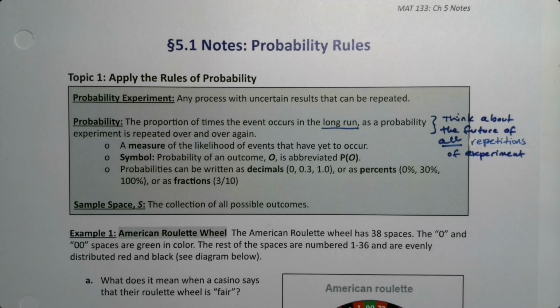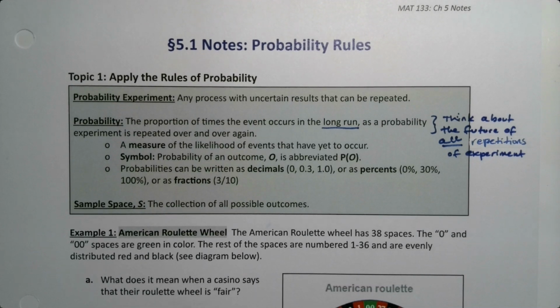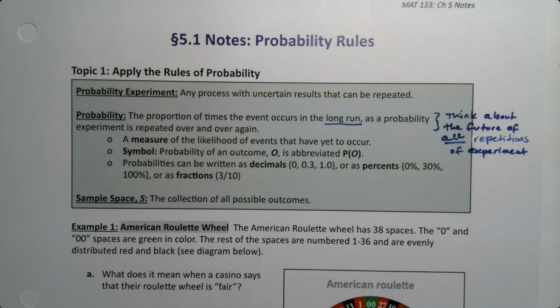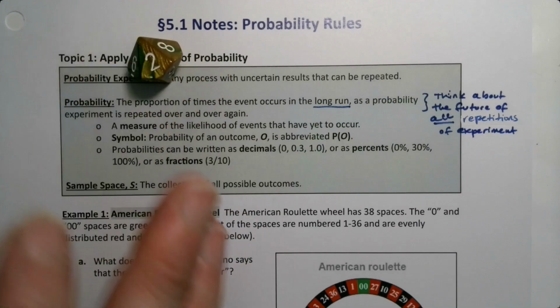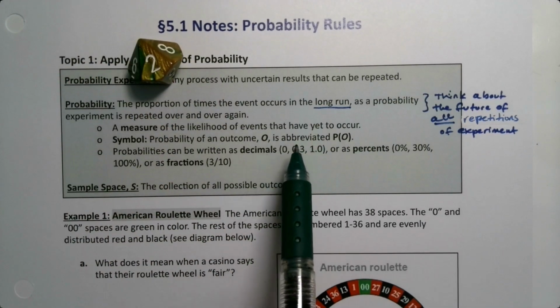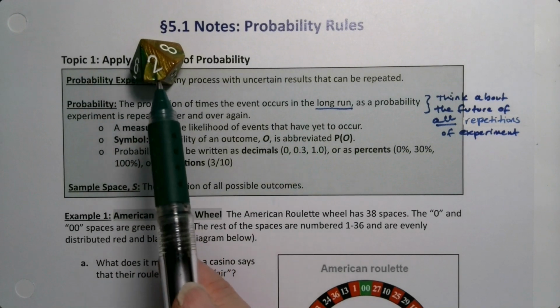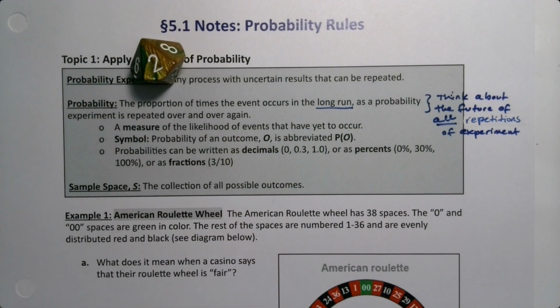Now, probability is the proportion of times that a particular event occurs in the long run as a probability experiment is repeated over and over. So you want to think about not just one toss of the die, but all future repetitions of that experiment. So in the long run, the proportion of twos that will occur as this die is picked up and tossed repeatedly, that's what a probability is. It's a measurement of the likelihood of that event, right? It's a measurement of how likely 2 is in relation to all these sides.